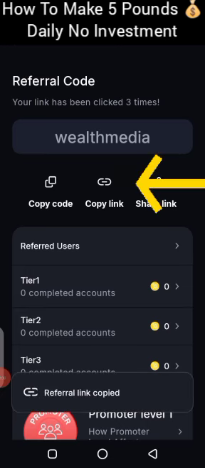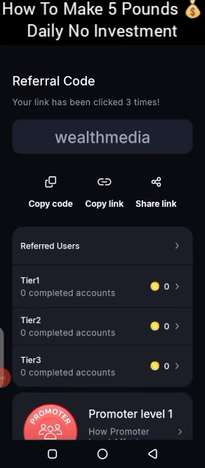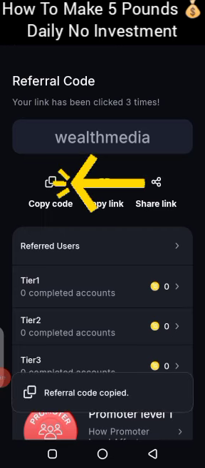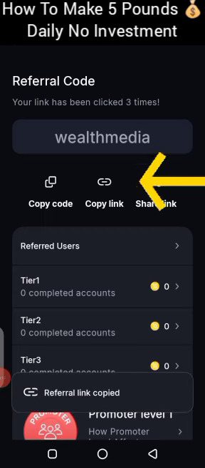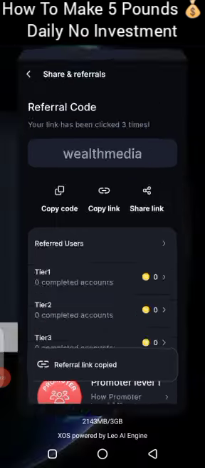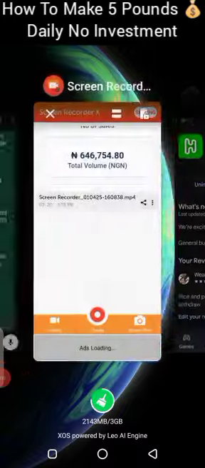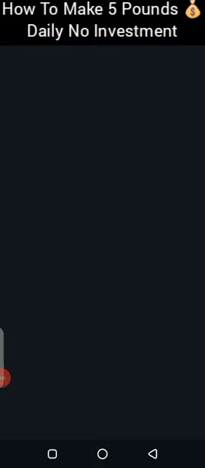You copy it, you go and paste it somewhere. Then you also come back here again and copy your code. That is your referral code. These two things are very important. You copy, you paste it somewhere. Okay, let me just do this. Copy referral code. I've copied my referral code now. So I'm going to go to my WhatsApp and paste it in my WhatsApp. I'm doing this practically so that you will follow my steps.